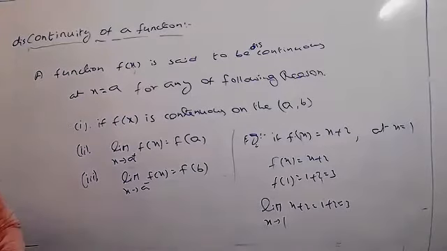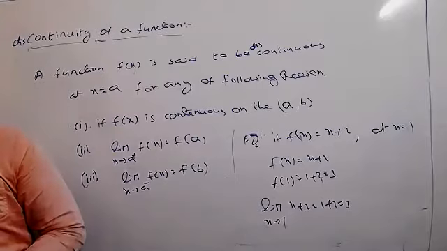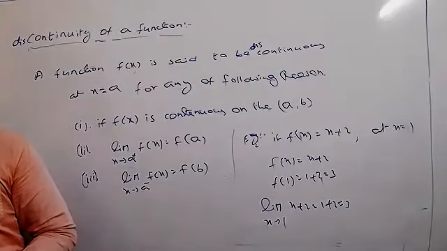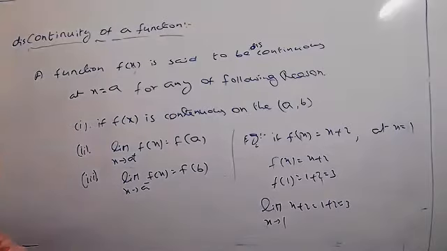Sir, f of x is defined at x equal to a, and the limit as x tends to a of f of x exists. Existing means LHL equal to RHL. Then only we are saying it is continuous.